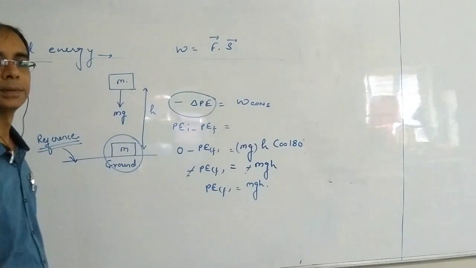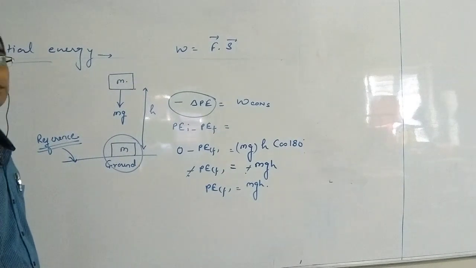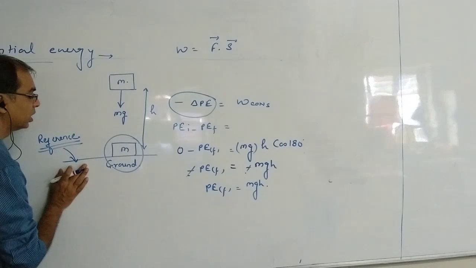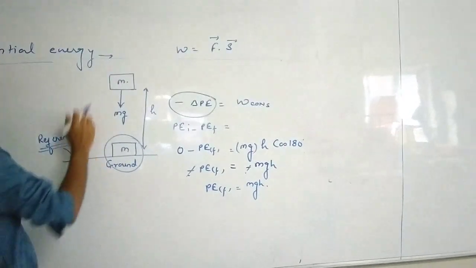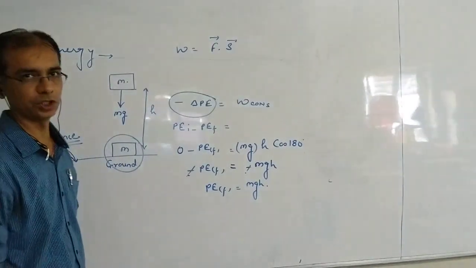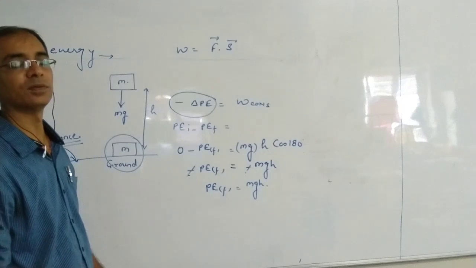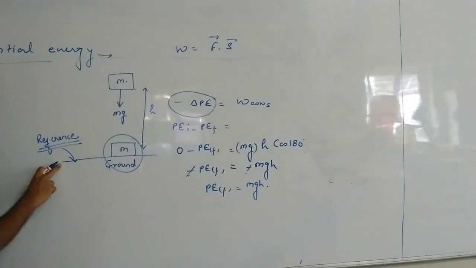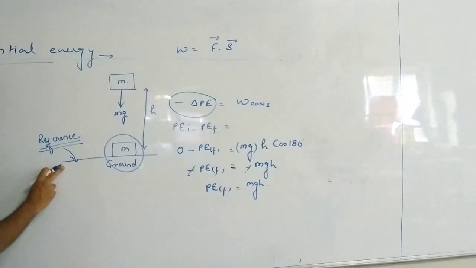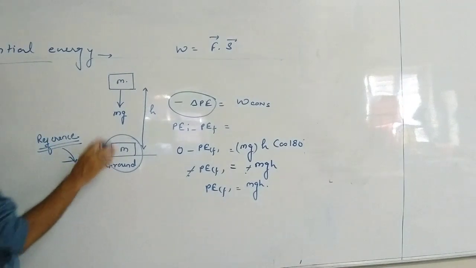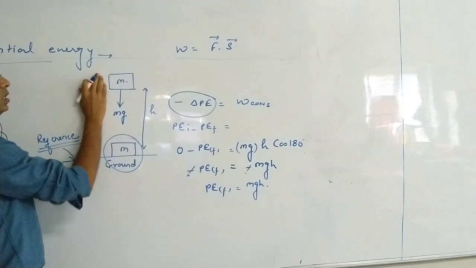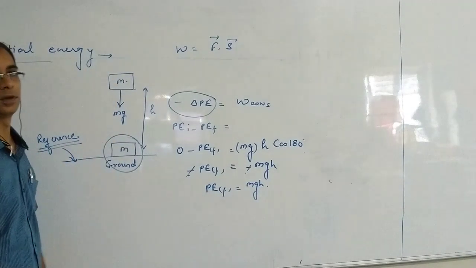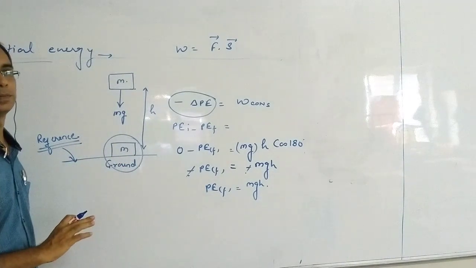Do you understand that? Is it clear? Always remember, unless you are defining the potential energy at a zero position, you cannot find the potential energy of another position. So first of all, a reference is required. As we have considered here that the ground is the reference, the potential energy here is zero. So it means potential energy at any point is always with respect to the other point where you have considered the reference. Always remember that.